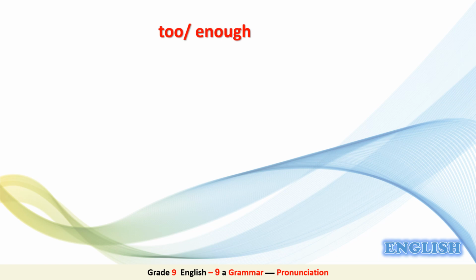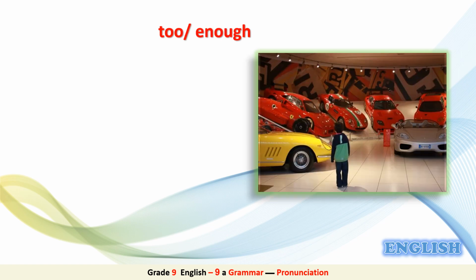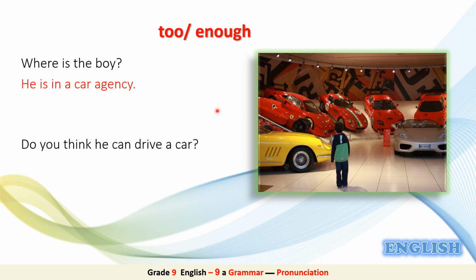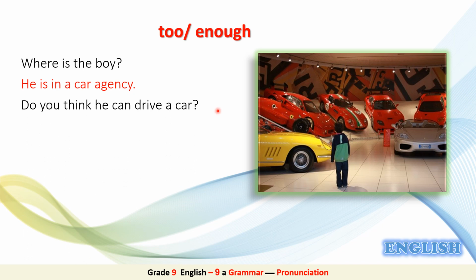Now let's start our lesson with too and enough. Look at this picture and let's try to answer these questions. Where is this boy? Good, he is in a car agency. Now, do you think he can drive a car? Good, no he can't. Now the question is why? Why can't the boy drive a car? Great, because he is still young.